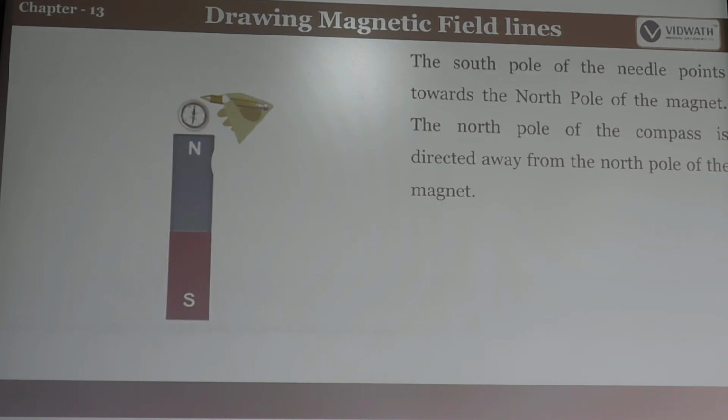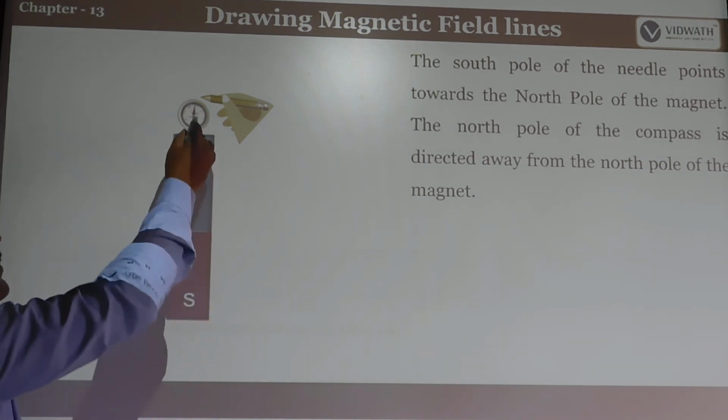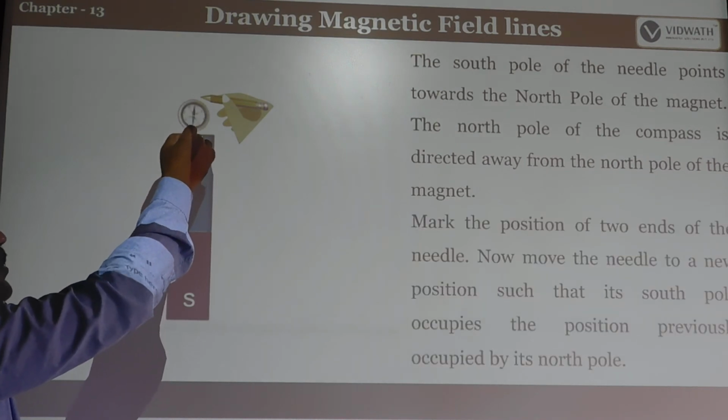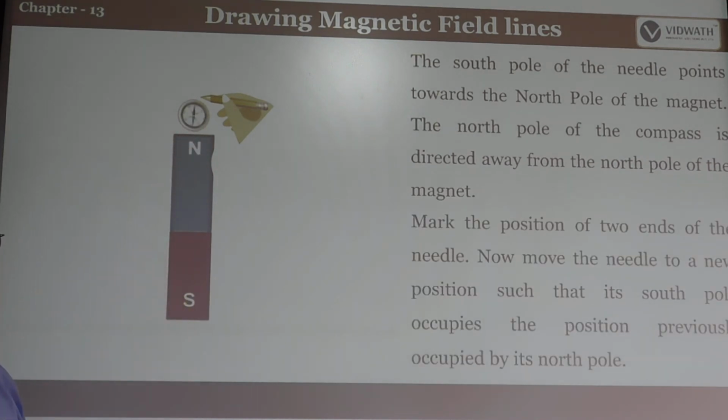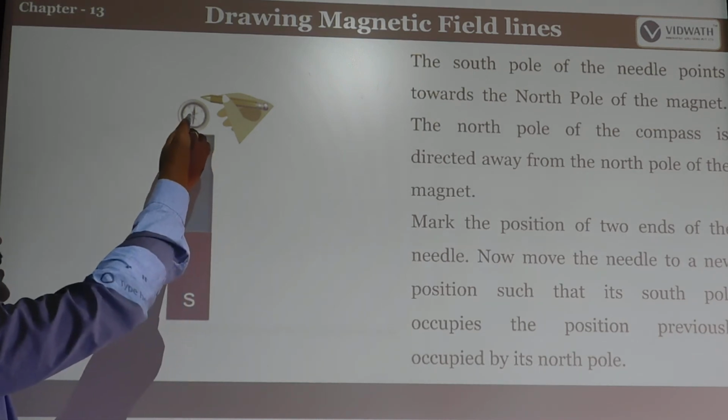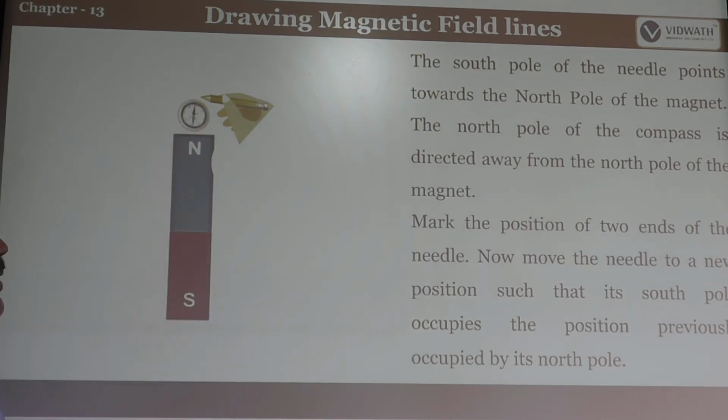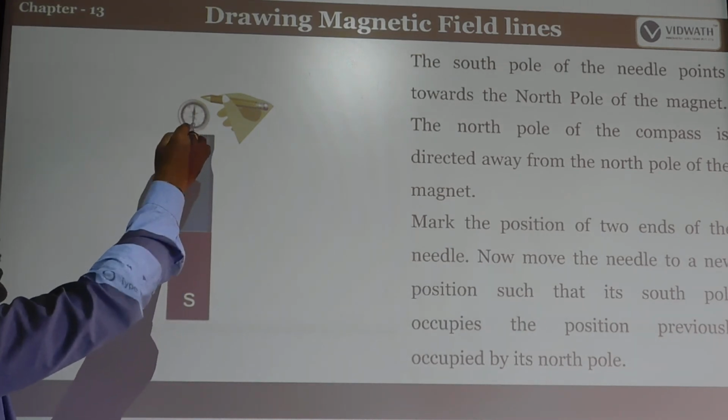See the compass needle here. The south pole of the needle points towards the north pole of the magnet. It means the south pole of the needle points towards the north pole of the magnet. This is the north and south; this south pole points towards the north. The north pole of the compass is directed away from the north pole of the magnet. Mark the positions of the two ends of the needle. These are the two positions of the needle.